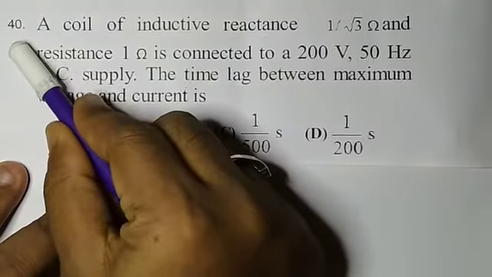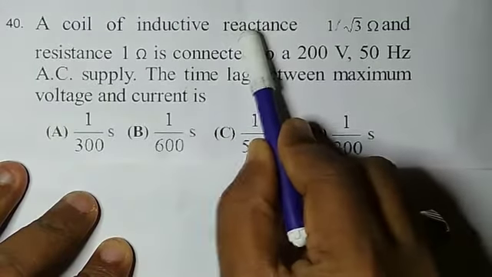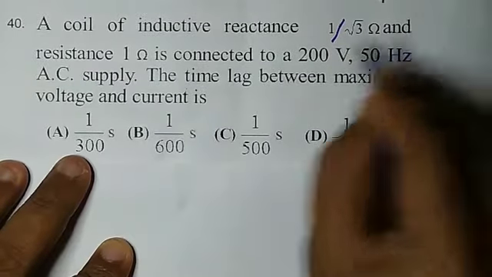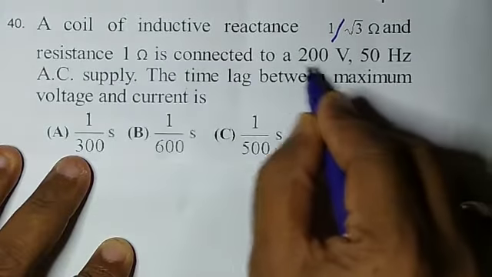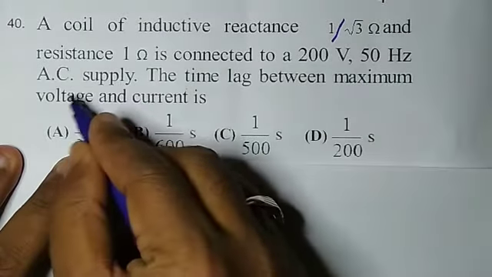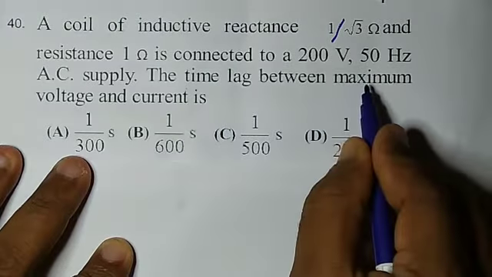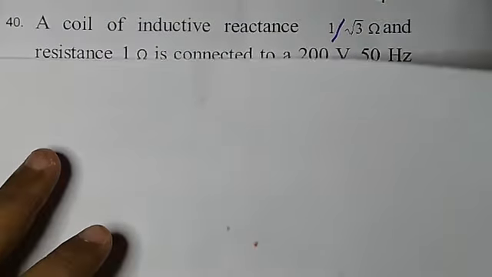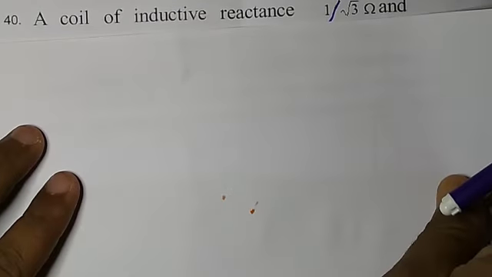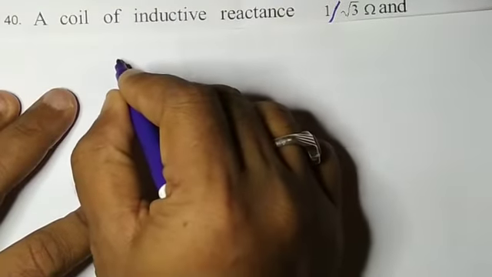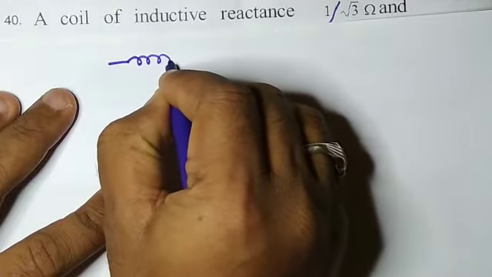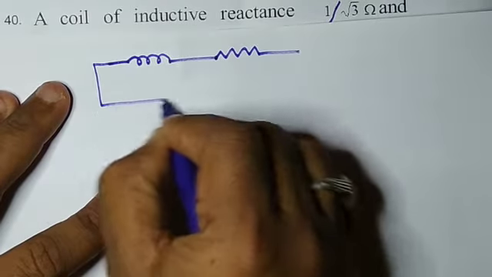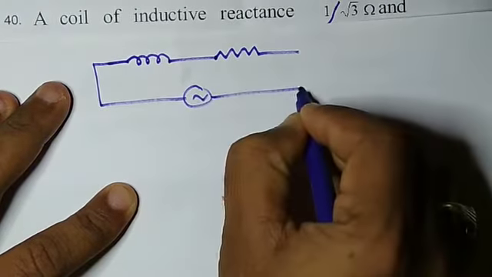Now question number 40. A coil of inductive reactance 1 by root 3 ohm and resistance 1 ohm is connected to a 200 volt 50 hertz AC supply. The time lag between maximum voltage and the current is. According to the problem, an inductive reactance and a resistance are connected in series to a voltage source.